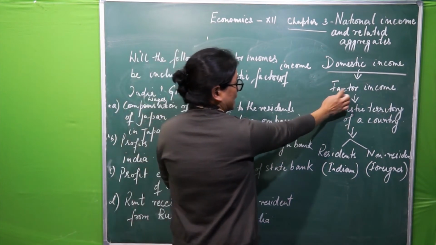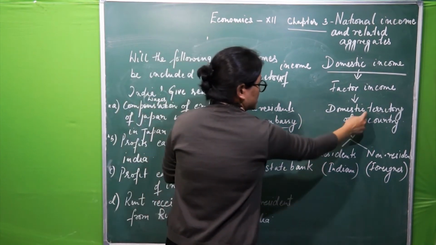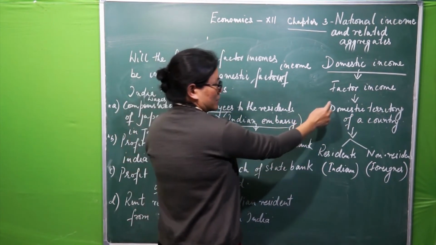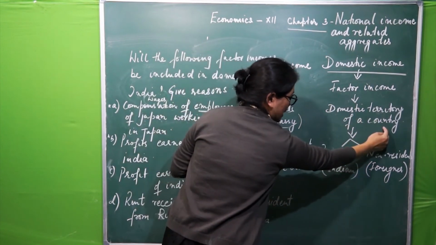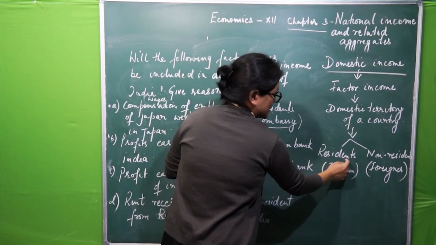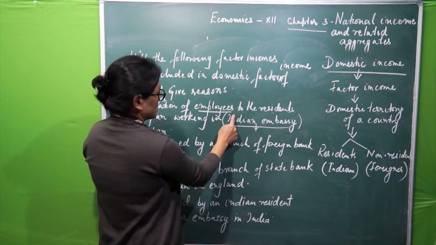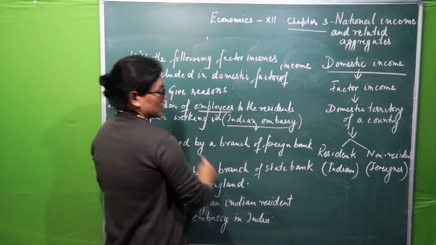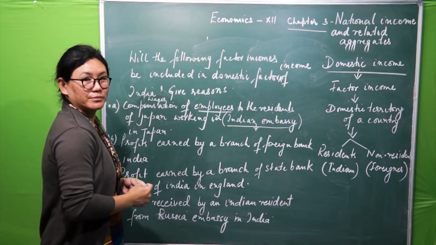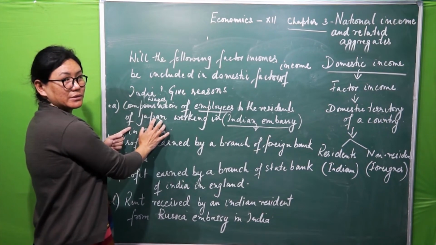I said factor income is wages. Domestic territory of a country, this becomes Indian Embassy is a part of the domestic territory of India. No matter who generates it, whether resident or non-resident. So in this, employees are the resident of Japan, so that means foreigner. The meaning of it applies here.